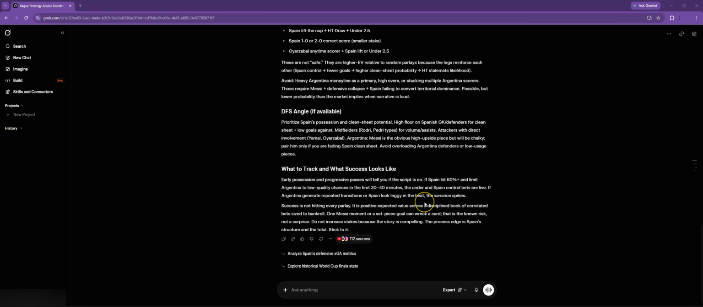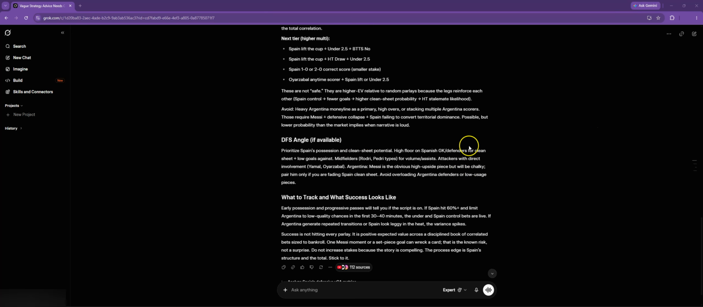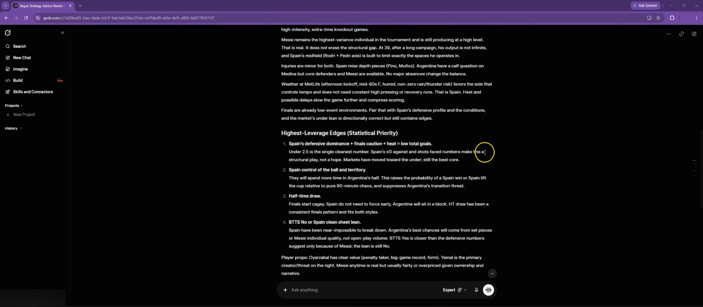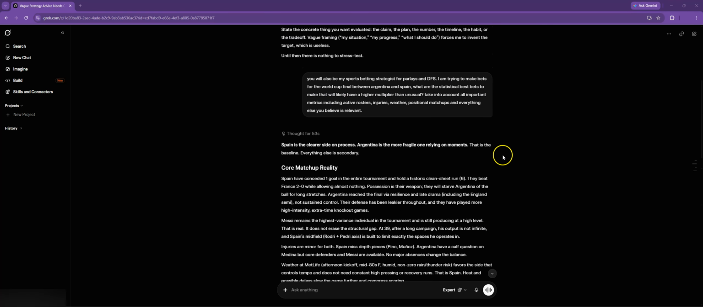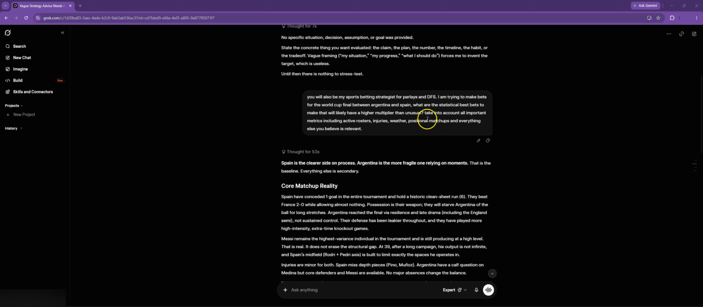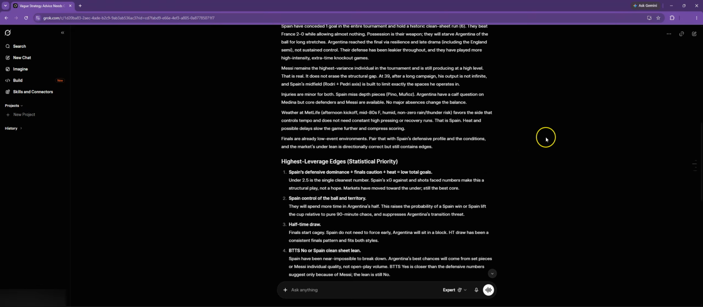You can also tell it, if you were doing DFS, that you want it to be a lineup builder. But once again, the most important point is using that prompt at the beginning to make sure that it is not agreeable, and then basically prompting it to be the strategist, including every statistical edge that we needed to cover. So I basically tell it to take its own freedom in this, saying, for instance, all important metrics, including all the ones that I found important, and then basically everything else you believe is relevant.